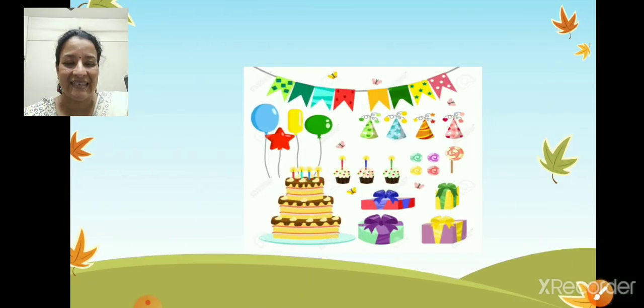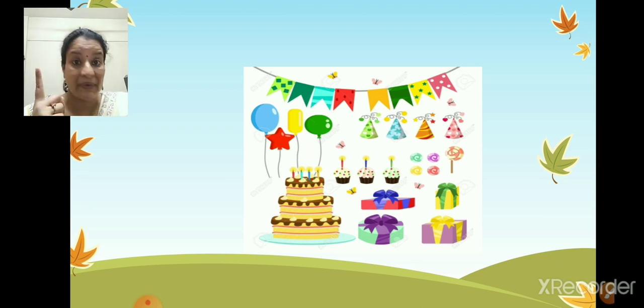Next, okay, so here we saw so many things are triangle in shape. Can you recollect what we just learnt? Festoons, birthday cap and samosas, pastries and what else, children? Name fast. Sandwiches.